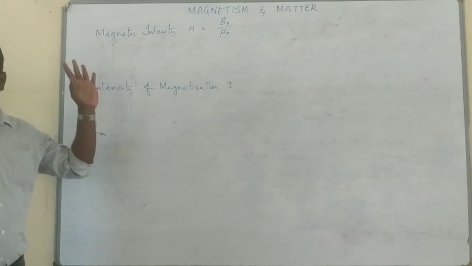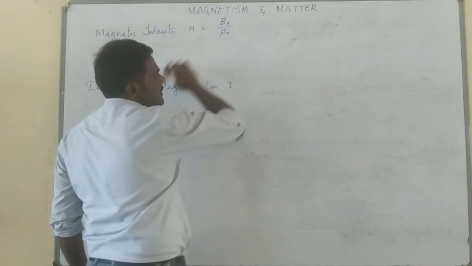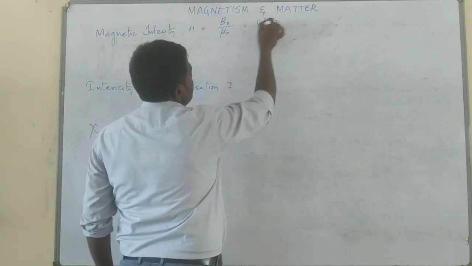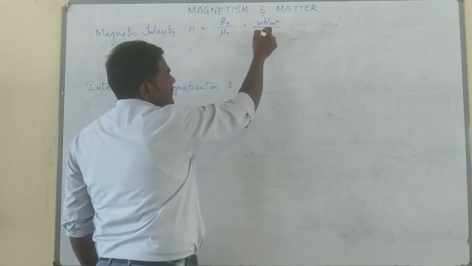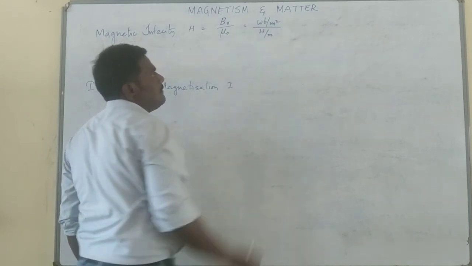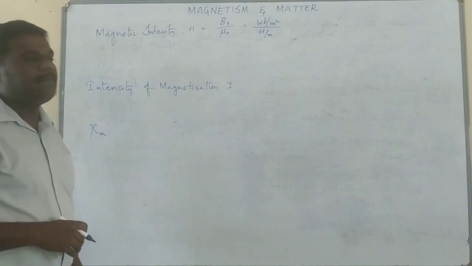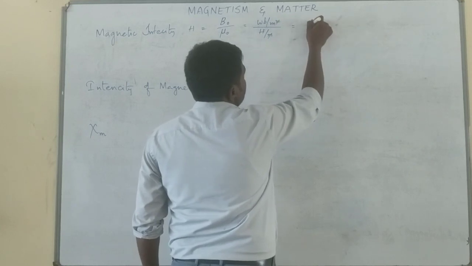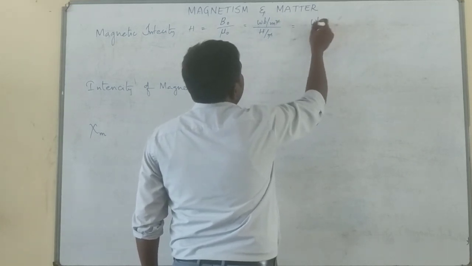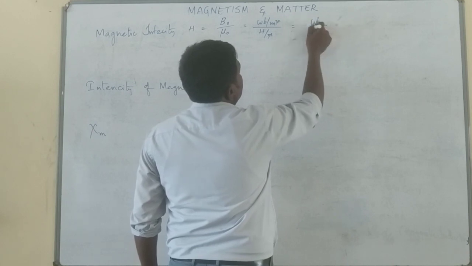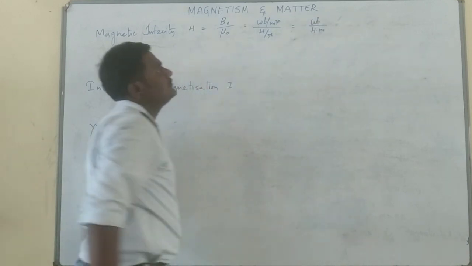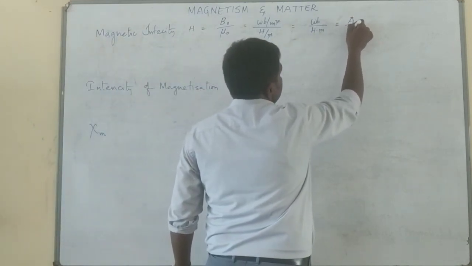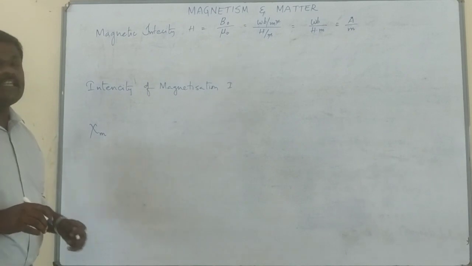Magnetic induction, symbol B, has SI unit Weber per meter square, and mu naught, the permeability of free space, has SI unit Henry per meter. On cancellation, meter and square get cancelled, so you will get Weber per Henry meter. Weber per Henry can be taken as ampere, so the unit is ampere per meter, which is the essence of magnetic intensity.